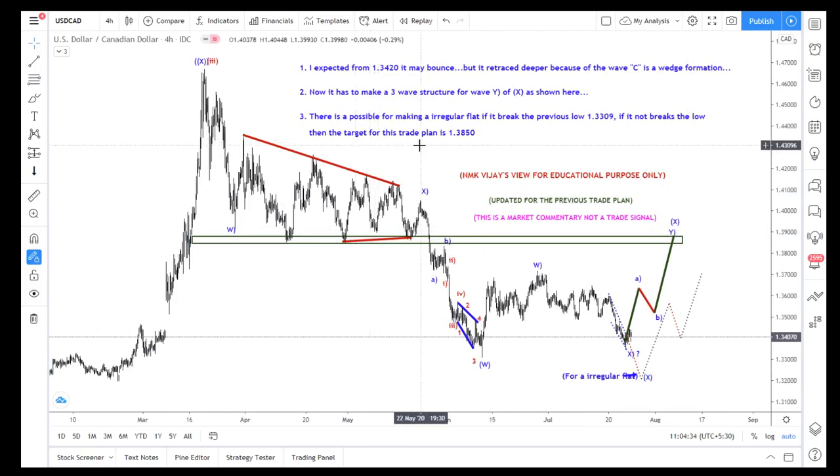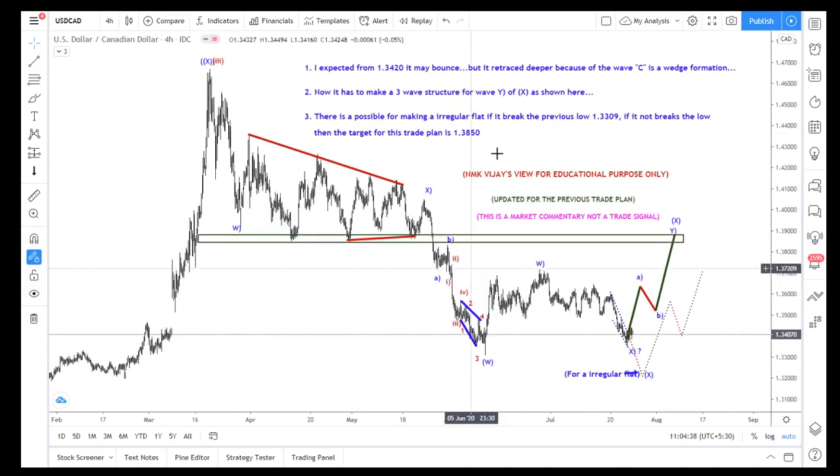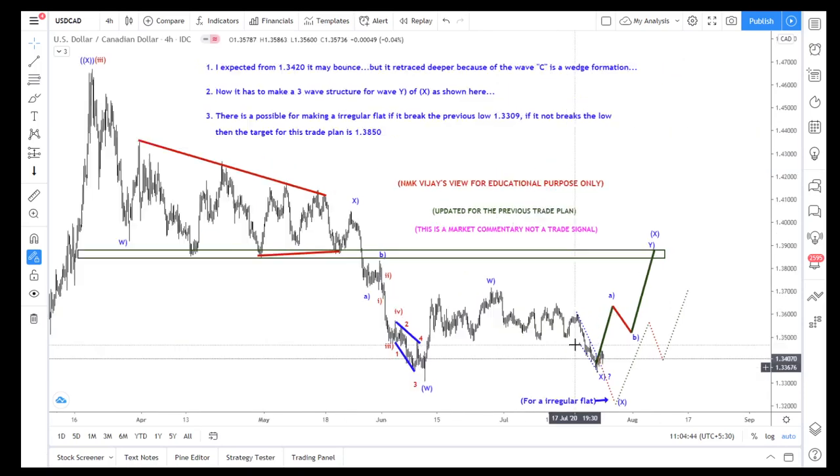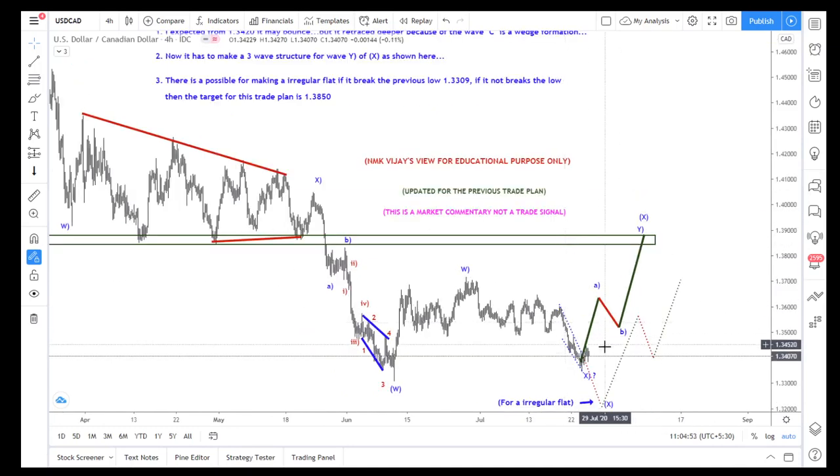If you want to learn, you have to read carefully the market commentary I did, then only you can understand. Even if you are a beginner, don't trade like what I am showing here. Don't trade blindly what I have shown as I'm drawing the lines.